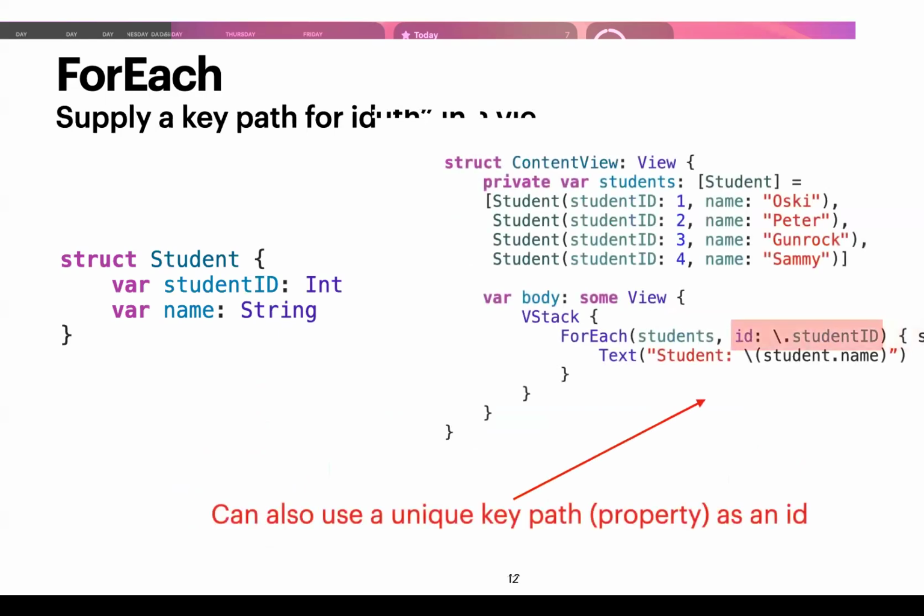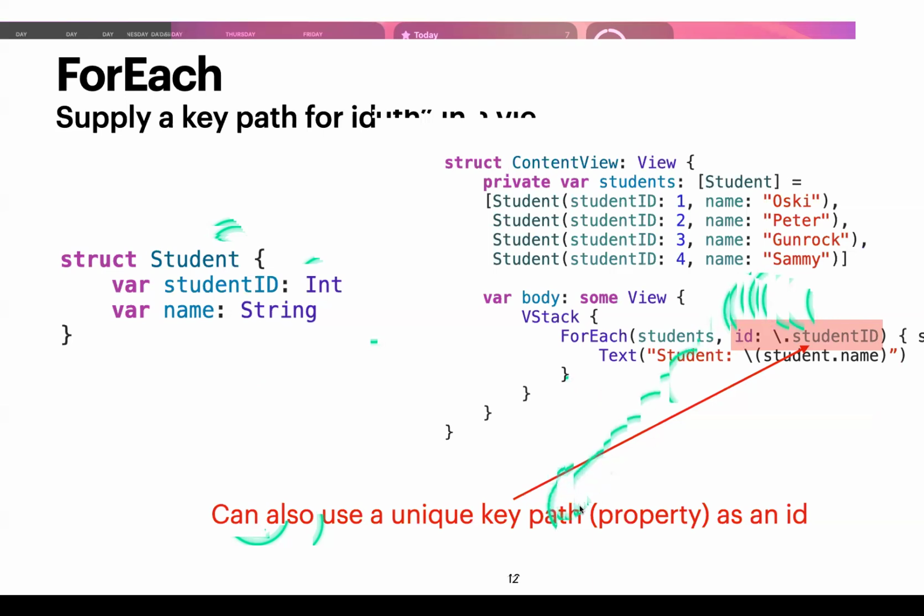Now, if you don't want to use identifiable, you have to supply a key path. So now I remove the conforming to identifiable, and now I'm adding this new parameter called ID, passing this slash dot student ID key path into the ID parameter.